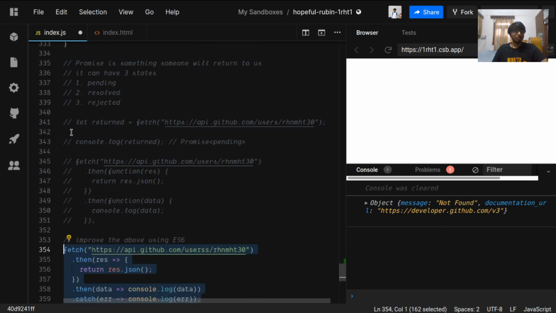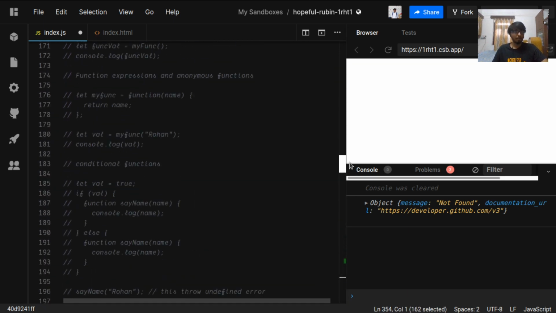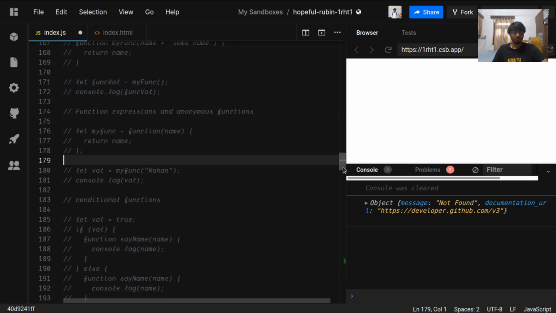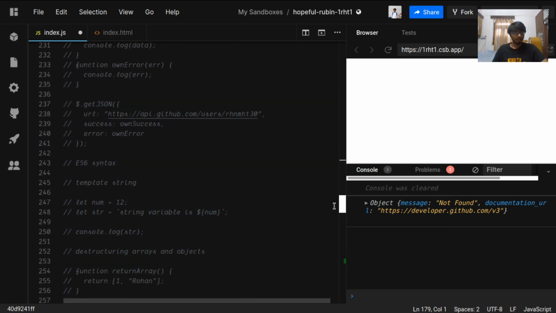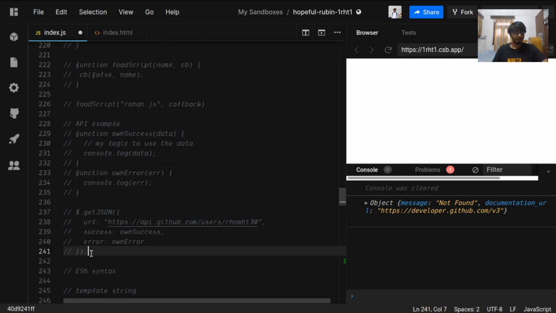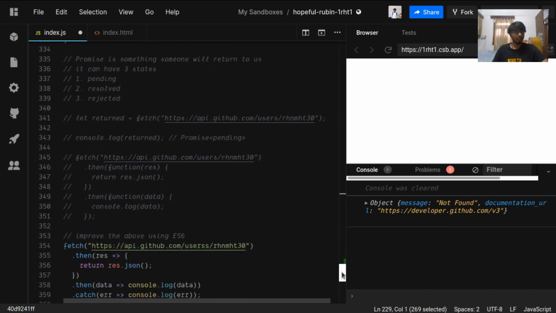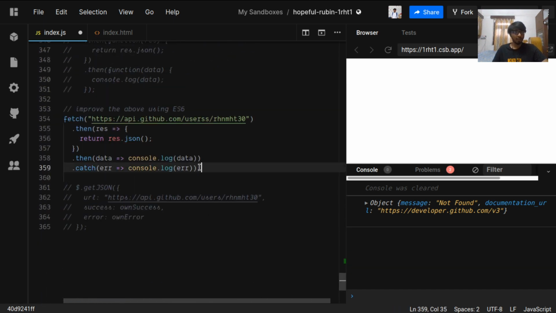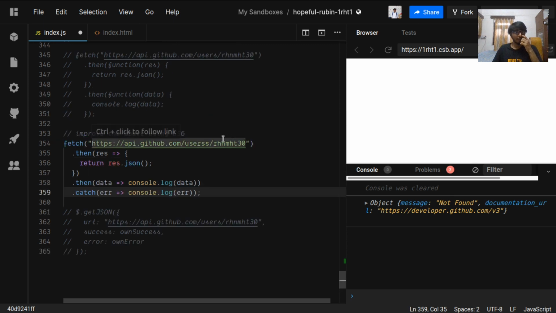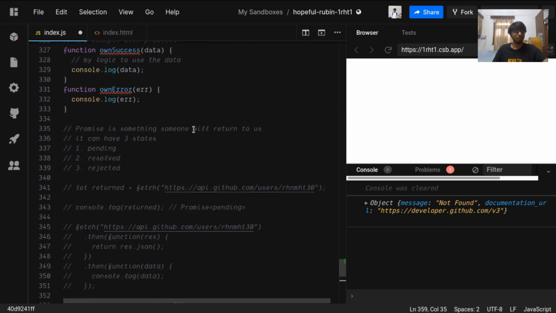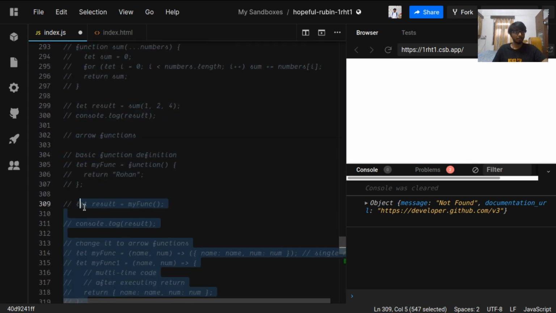So compared with the previous API example, approximately 12 to 13 lines of code are reduced to just 6 lines of code. So we need only half the code. I can just remove this on success.